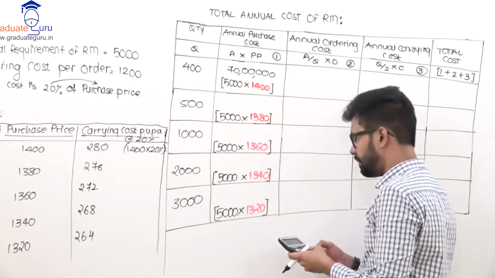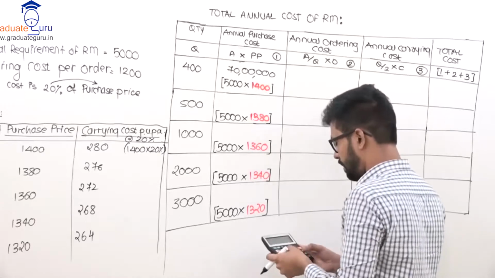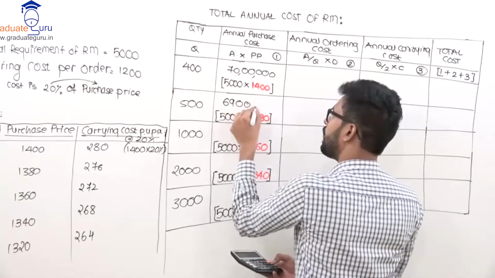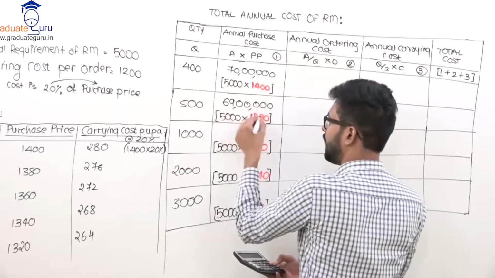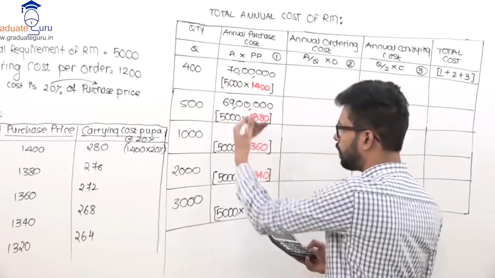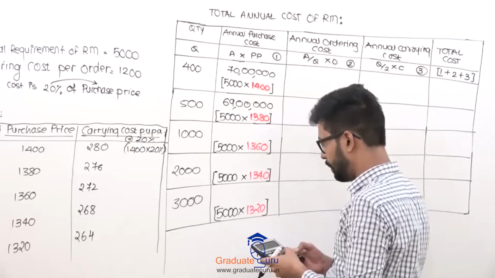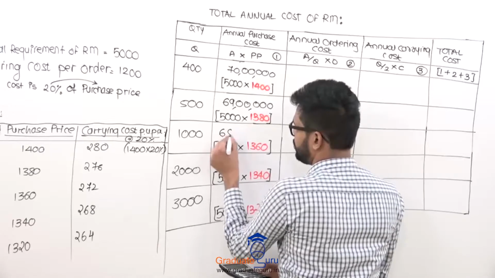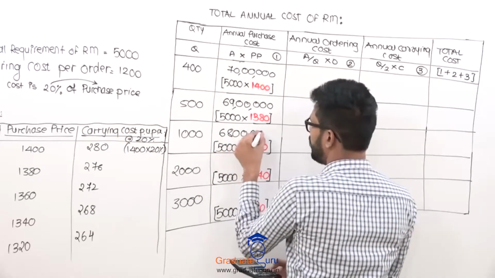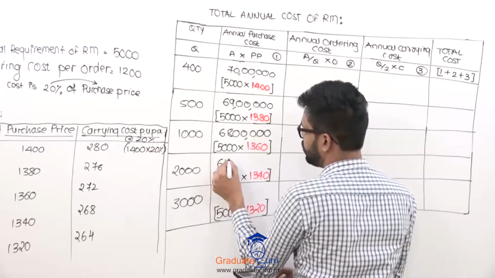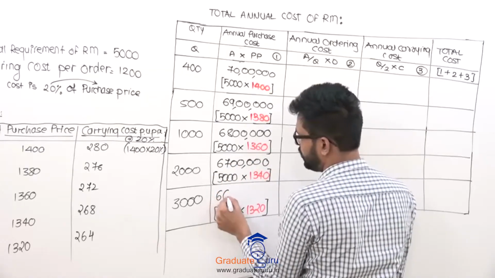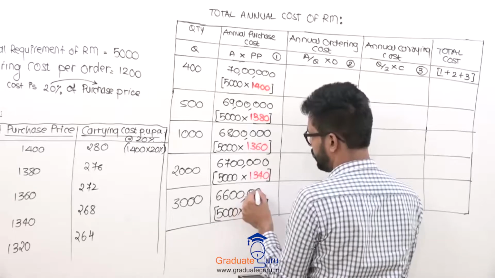Then if you order 500 at a time, your cost will be 69 lakhs. It is reducing, the reason is price is reducing, so your cost will also reduce. Then it is 68 lakhs. Then you calculate on your own, it will be 67, and lastly it will be 66. Just calculate this on your calculator.